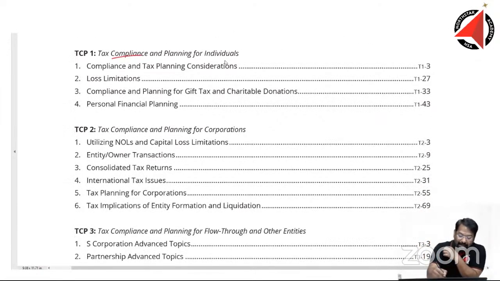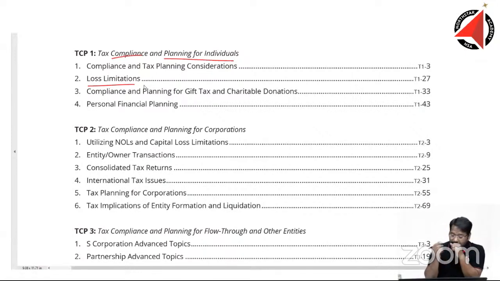Let's look at this. Tax compliance and planning for individuals. Have you learned that in the regulation syllabus? For individuals, the answer is yes. You have learned most of it in the individual regulation core paper already. Loss limitation was there in the old syllabus. In the new syllabus, it is not specifically mentioned.